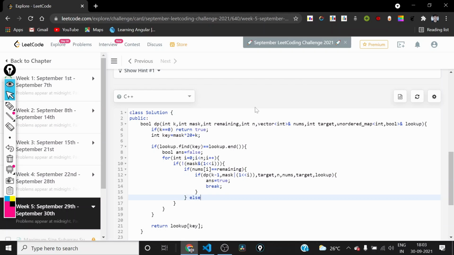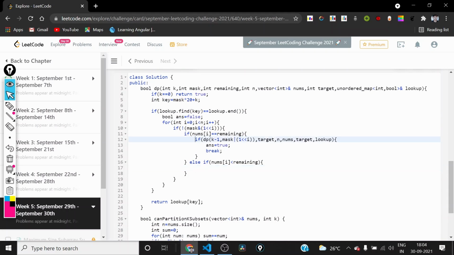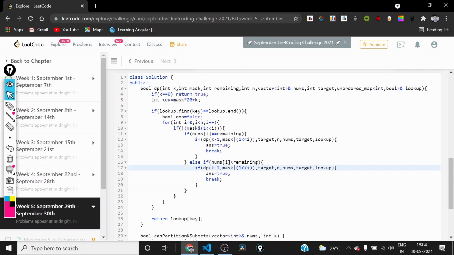So we can also consider the case when nums i is less than remaining. So if nums i is less than remaining, then it is actually possible to include it in the current set. So after including it in the current set, the next state will have k the same, because the current set is not completed, and the mask will contain i. And no, I have got an extra closing parenthesis here.